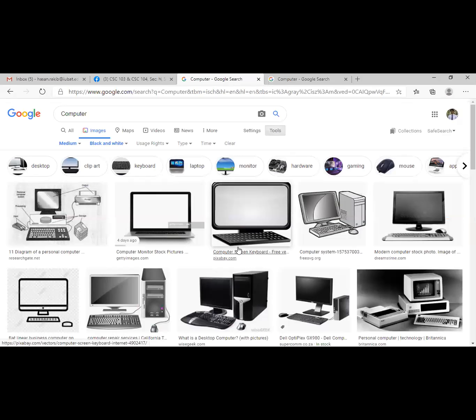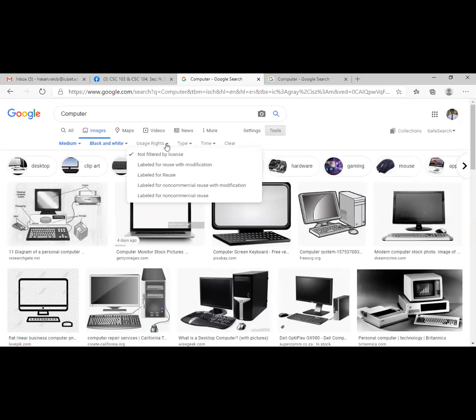Then from the usage rights, that means we have some copyright issues, which images you can modify or update and which you cannot. If an image has a copyright issue, you are not able to modify or use it. Then you can select the image type. There are different types of images.